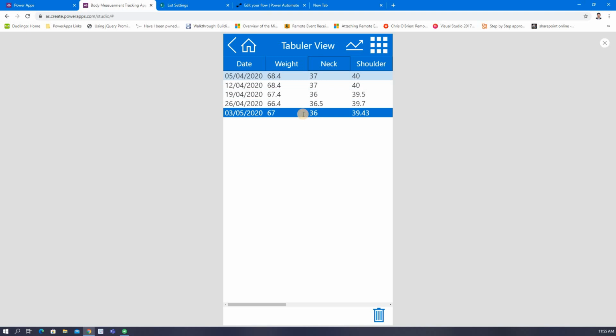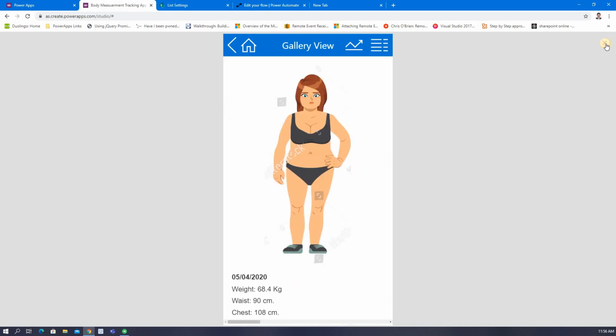Another functionality I have given: if you select this and delete, this row will be deleted from the backend. Sometimes maybe they mistake some data and did not realize. After submitting, they think, oh, this is wrong data, so they can do it on their own. So you can do like this. The last one is this one. It is very simple.